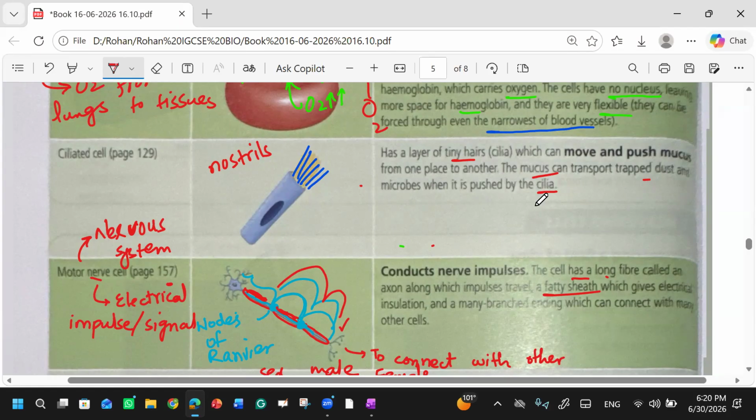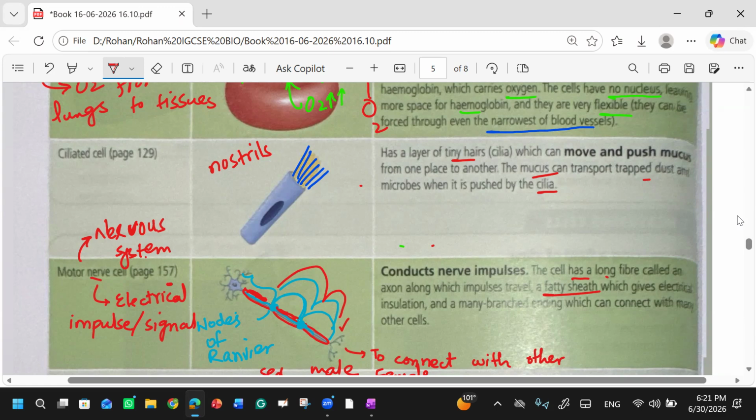Clear? Then we also discussed the motor nerve cell. The motor nerve cells are responsible for carrying the nerve impulse from your central nervous system to the different body parts. Basically, there are three types of neurons: sensory neurons, relay neurons, and motor neurons. Now they have mentioned the motor nerve cells.